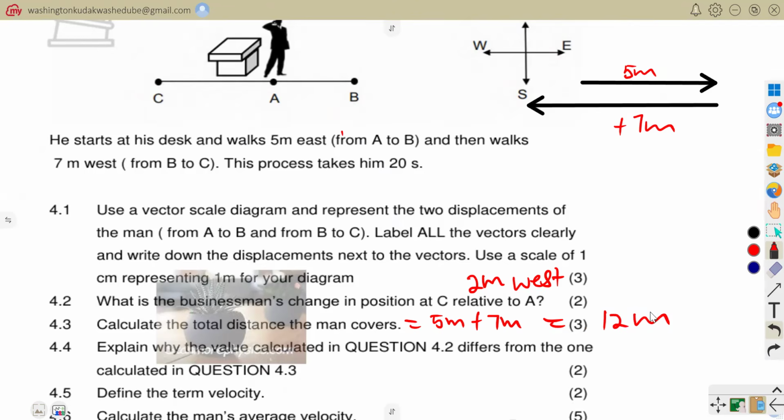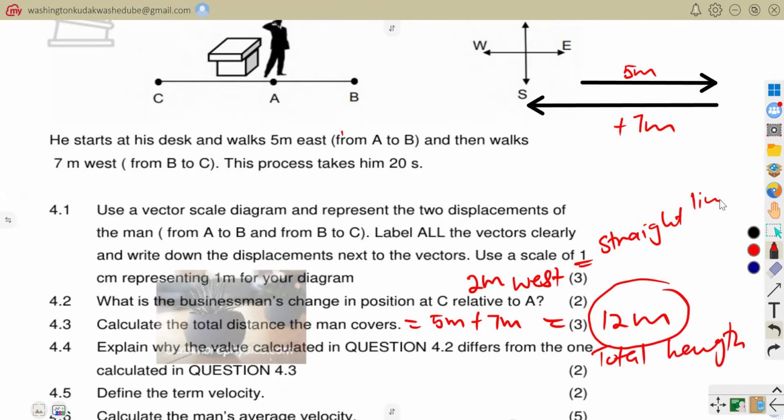The difference is this is the total length covered, and then this one is just a straight line length between 2 points. So this is the straight line length between position A and C. But this is the total length.